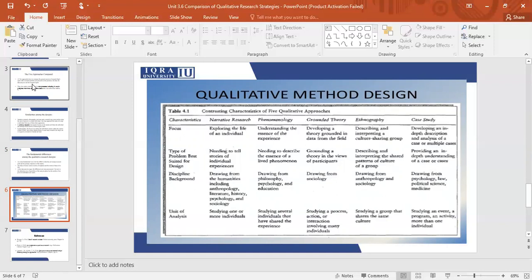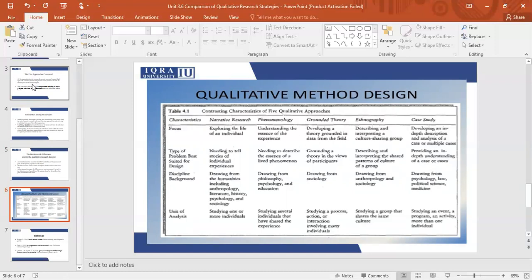In case study, you will be studying the case in a particular situation. So your main sample is going to be that company, but for your participants, you will be collecting as many documents as there are about that particular case, as many reports as there are about that particular issue, and as many people as were involved in that particular process, and then you will be describing them. So as I said, this approach will help you determine what kind of data collection tool you will use and what kind of analysis technique you will use.